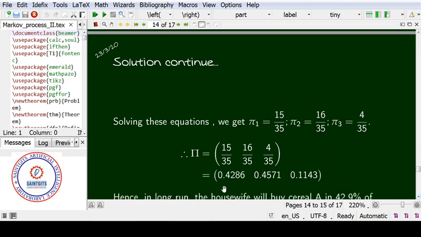So in the long run, cereal A will be bought with the probability 0.4286, cereal B with the probability 0.4571, and cereal C with the probability 0.1143. So the highest chance is for cereal B. In the long run, this particular housewife will buy cereal B. Its probability is high.